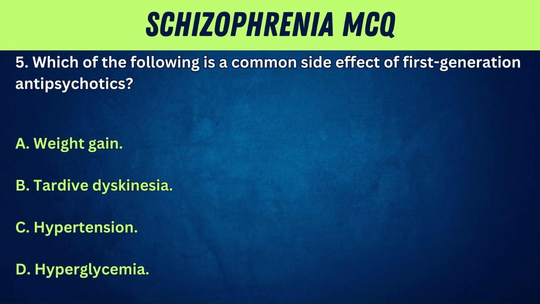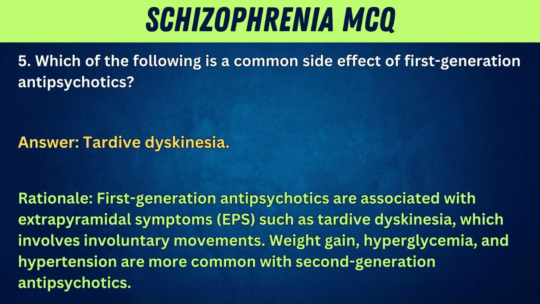5. Which of the following is a common side effect of first-generation antipsychotics? A. Weight gain. B. Tardive dyskinesia. C. Hypertension. D. Hyperglycemia. Answer: tardive dyskinesia. Rationale: first-generation antipsychotics are associated with extrapyramidal symptoms, EPS, such as tardive dyskinesia, which involves involuntary movements. Weight gain, hyperglycemia, and hypertension are more common with second-generation antipsychotics.